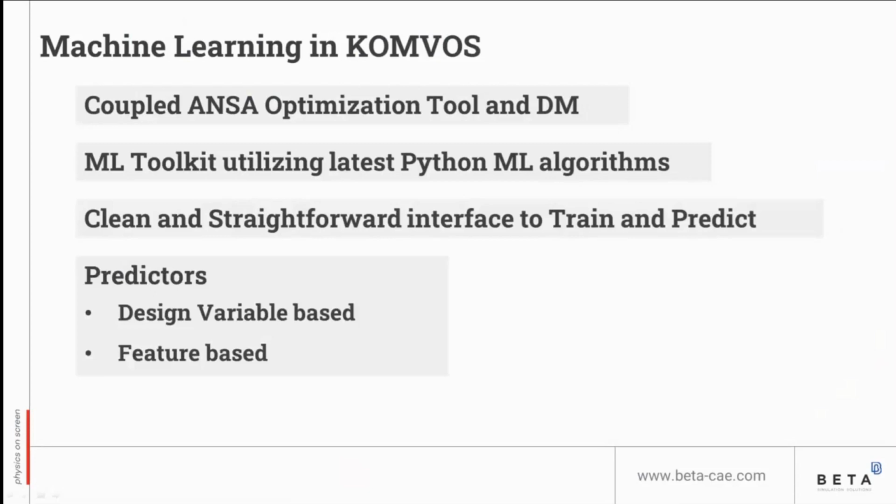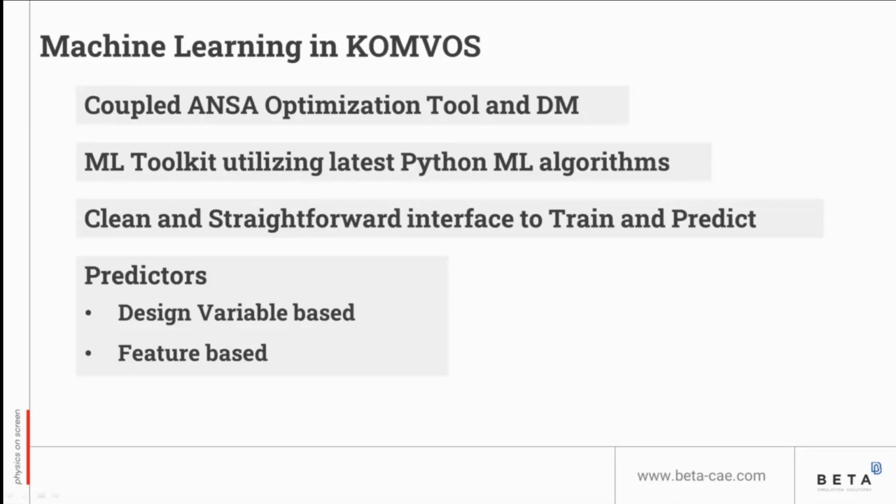Two types of ML algorithms models are available that can predict single scalar values and 2D values and 3D results as well. The first one is the data-driven design variable-based algorithm. This one can be trained based on models' design variables and selected responses. These responses can be key values, so single scalar values.